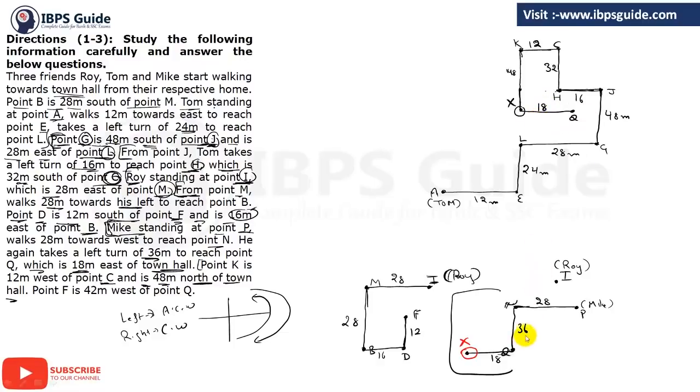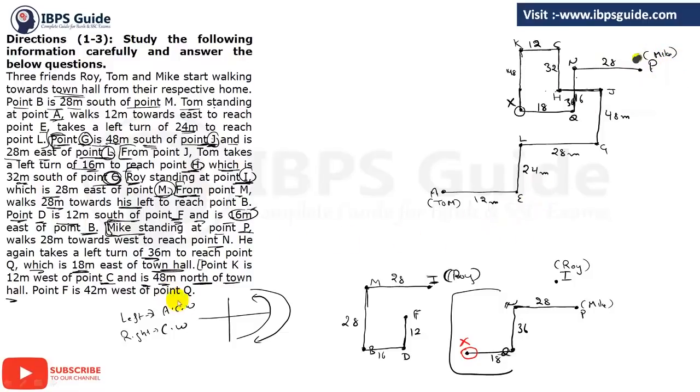Clear? And to the north of Q it is N, which is 36. So how to make now? See, if you are going 36 to the north, this is what we have taken, that 32 is this and 16 is this. So it will be 16 and we have to go 20 more. So it will be somewhere here. Clear? This will be the point N, and total this one is 36. Clear? And to the east of N it is point P and it is 28. So P must be somewhere here, that is point P, and it is 28. And from this point Mike has started its journey. Clear? Till now it is clear or not?